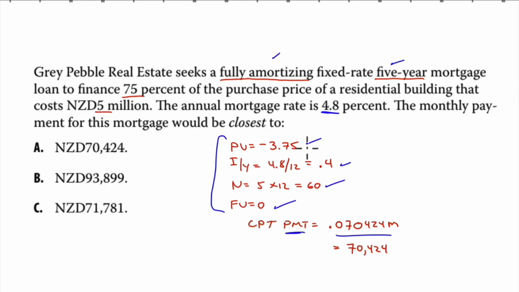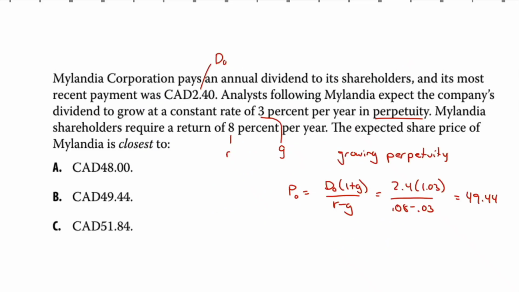Compute payment. Since I put this in as a million, 3.75 million, the answer will come out as a million as well, 0.07042. Well, the answers are not in millions, or in dollars, so just convert it to dollars. You have a comma in there, 70,424. Melandia Corporation pays an annual dividend to its shareholders, and its most recent payment was $2.40 Canadian.